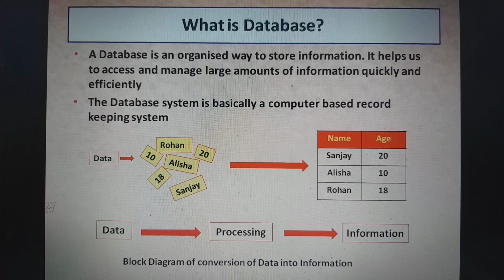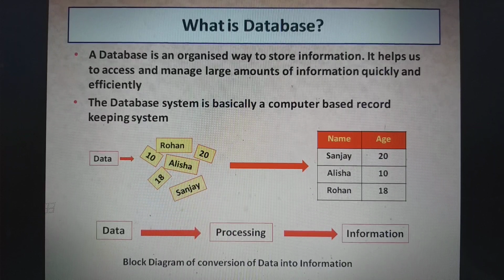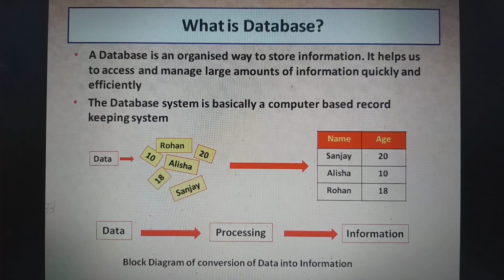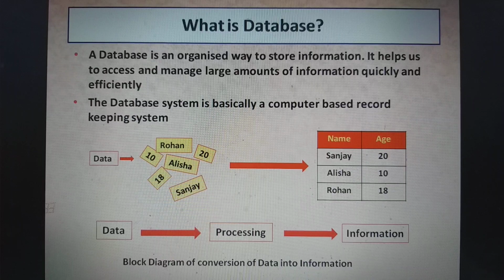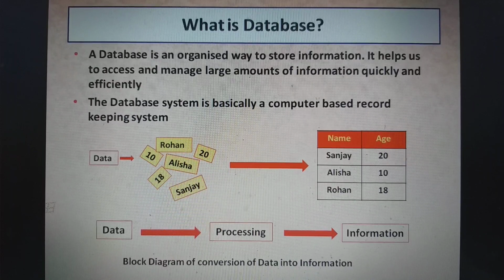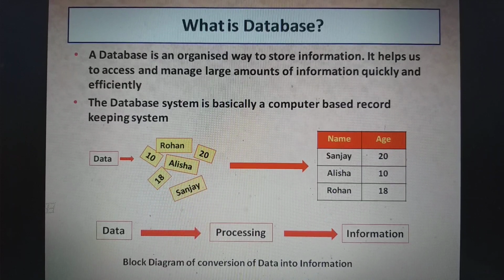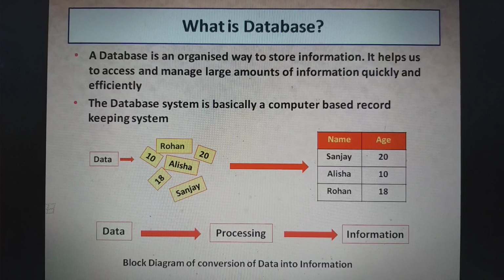Now it is clear that the age of Sanjay is 20, age of Alisha is 10 and age of Rohan is 18. I hope everyone has understood the concept of data and information.